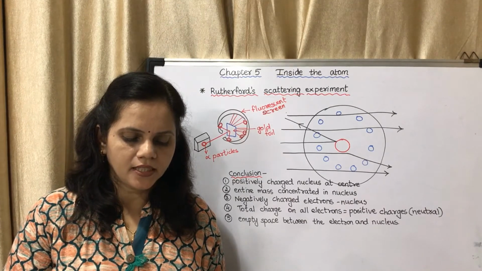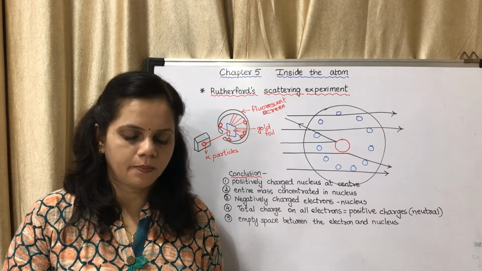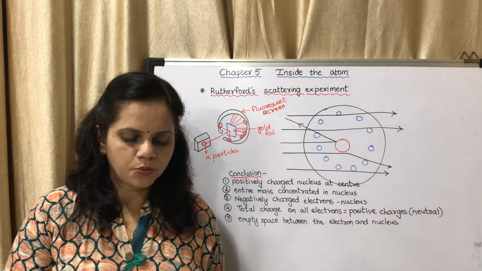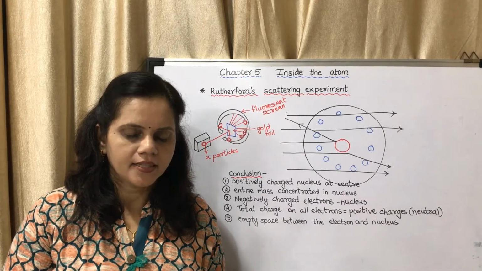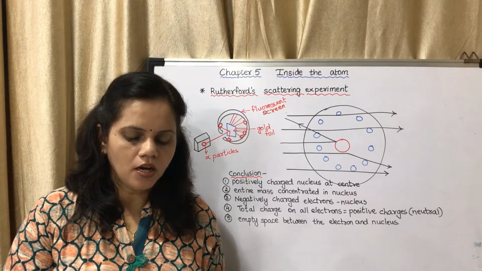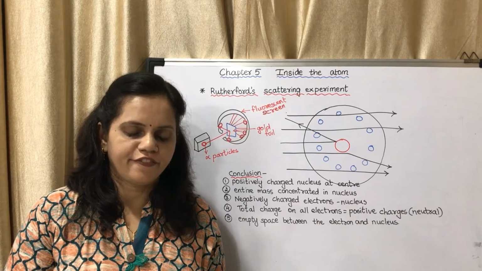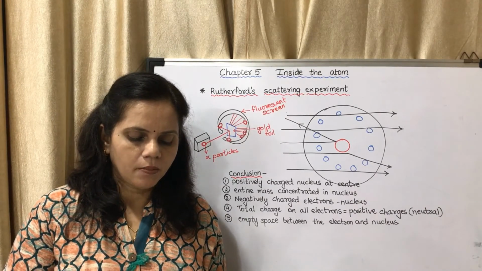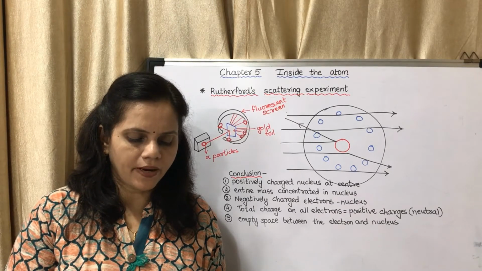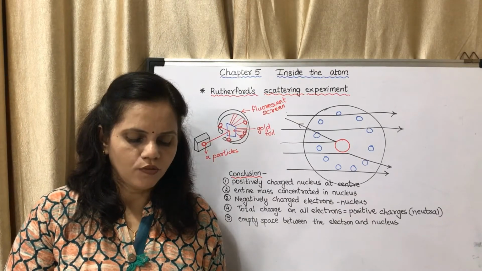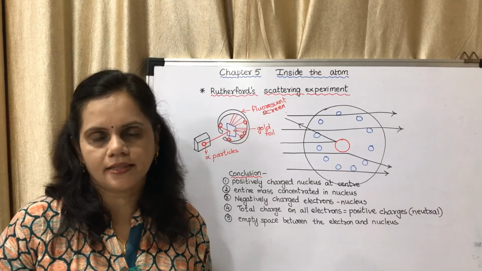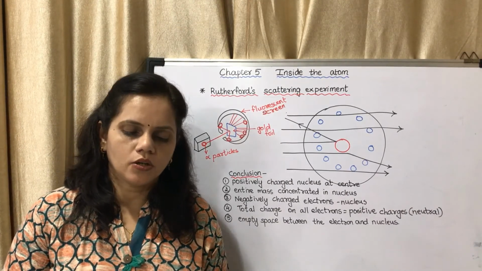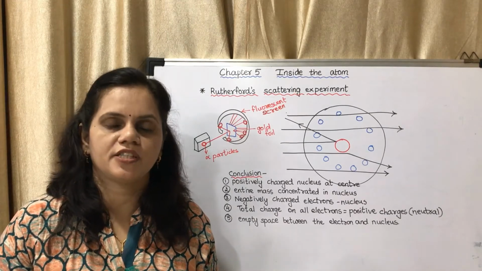It meant that there must be mainly an empty space inside the atoms in the solid gold foil. The small number of alpha particles that get deflected through a small or big angle must have faced an obstacle in their path. It meant that a positively charged and heavy part causing obstruction would be in the center of the atom. This was his observation.